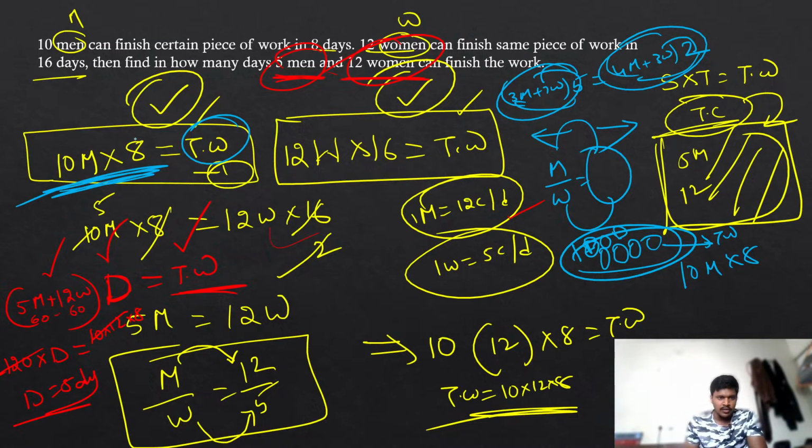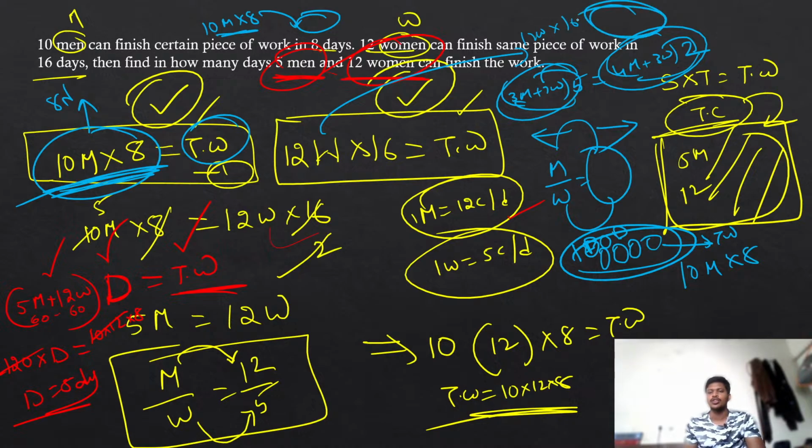Whatever work all the 10 men can do in these 8 days, as well as whatever work these 12 women can do in 16 days, that entire work we call the total work. Not for one person, but the amount of work done by the entire group.